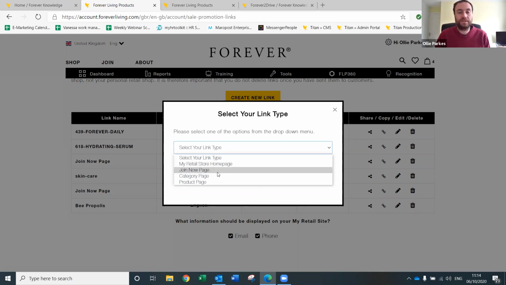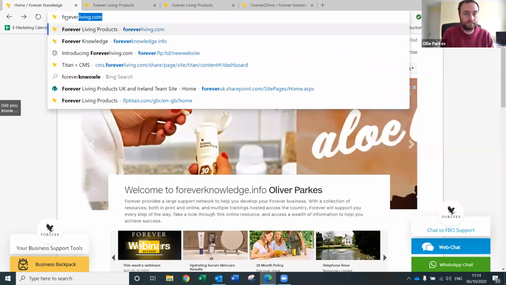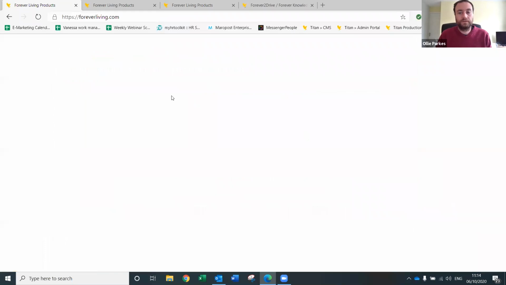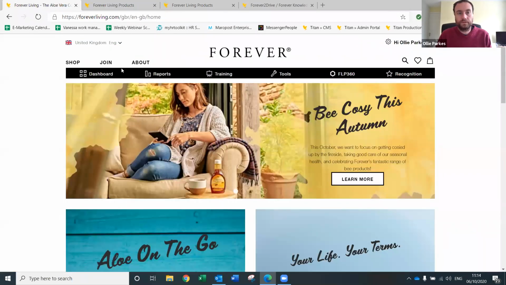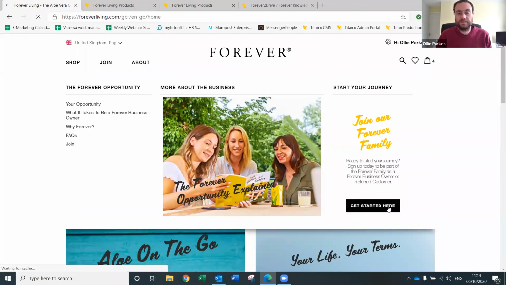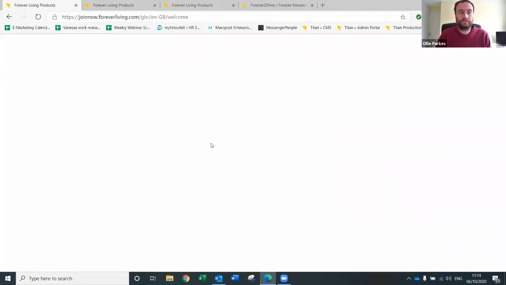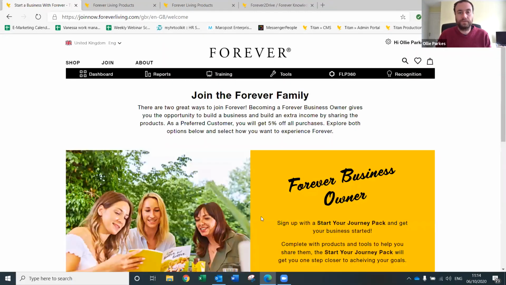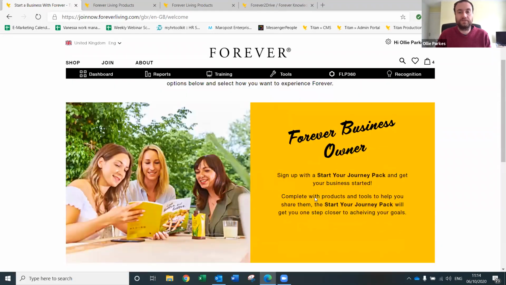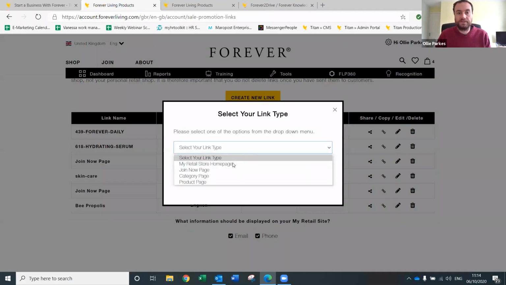The Join Now page will send them to the welcome page, which I'll just show you quickly. If you go on join and then get started here, that will take you through to this page, which is join our family. When they click on that link, it will take them through here. So you set your link type. Category page, you can specify a category that you want to send them to, like drinks and gels. And product page, you can send them through to a specific product.